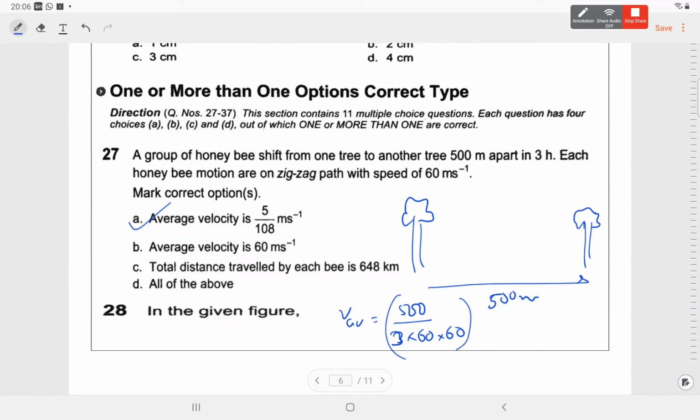What else? A is correct and B is obviously wrong. Is C correct? How do we calculate that? Total distance traveled is speed into time. Speed is given, total time is given. So since the speed is 60 meter per second, 60 into 3 into 60 into 60.